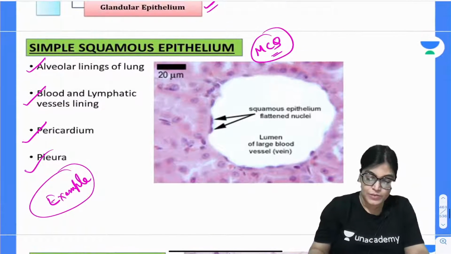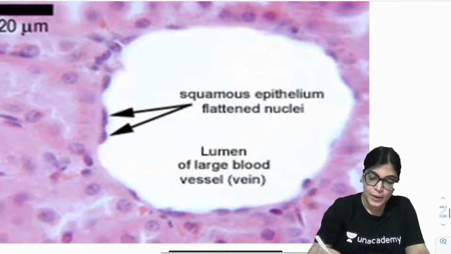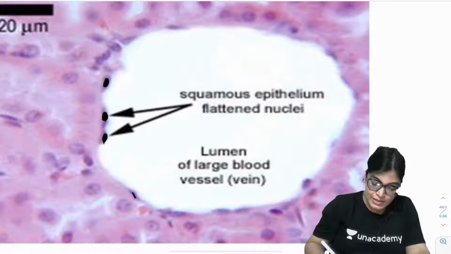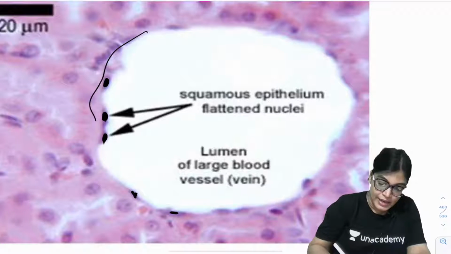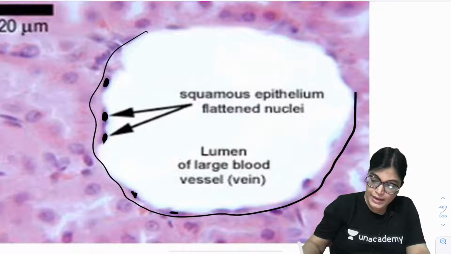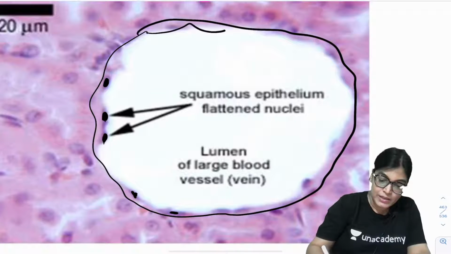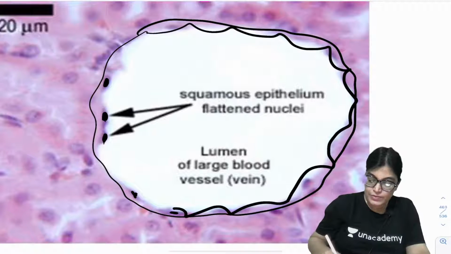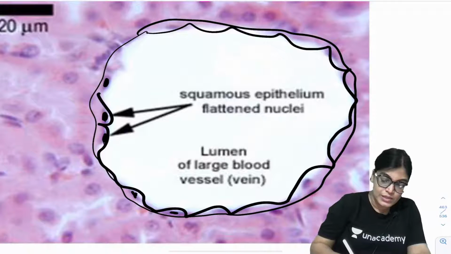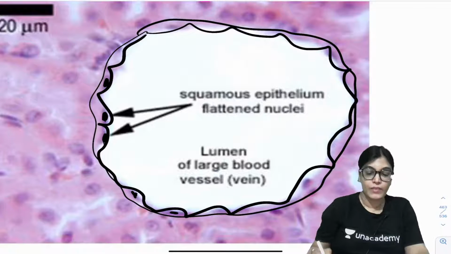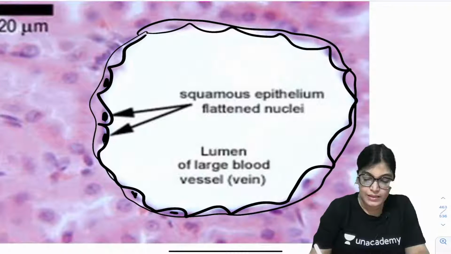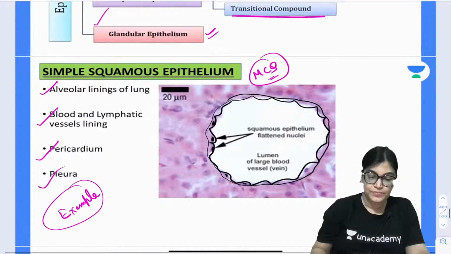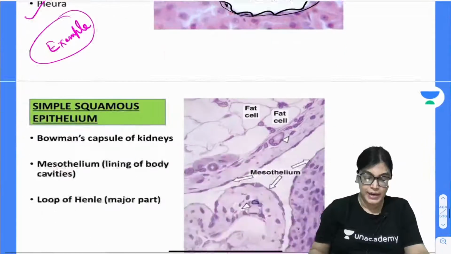Here one of the diagrams is shown to you. Let me slightly highlight this diagram. So, what I told you, this is the nucleus. You can see here it is having the nucleus and it appears like a line. When the surface modification is seen, it will appear like a pavement. What is this? This is the simple squamous epithelium. Flattened nuclei are there, and it is present in the lining epithelium of the lumen of the blood vessels, lungs and the pleura, that is pleura and pericardium.